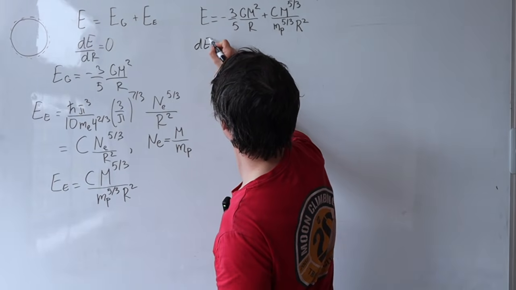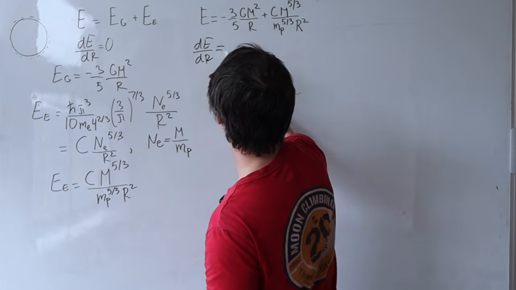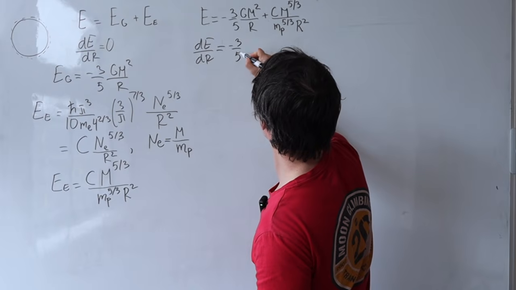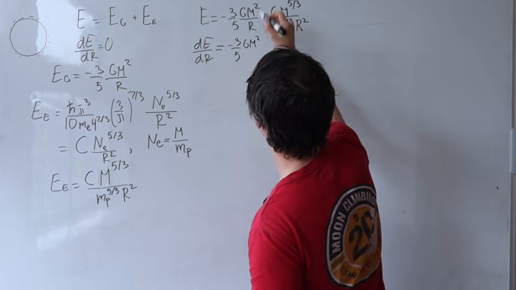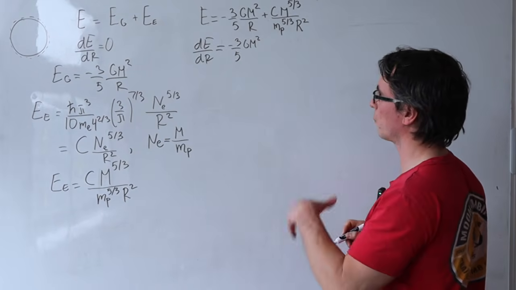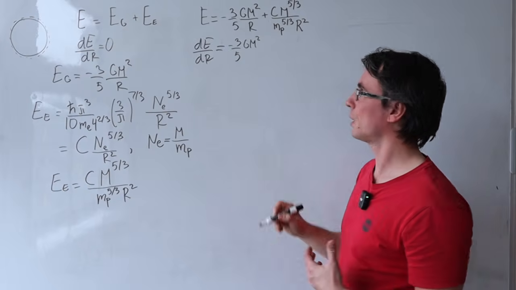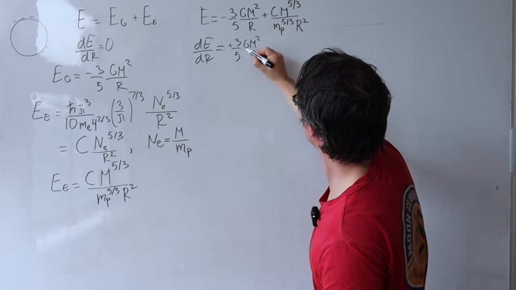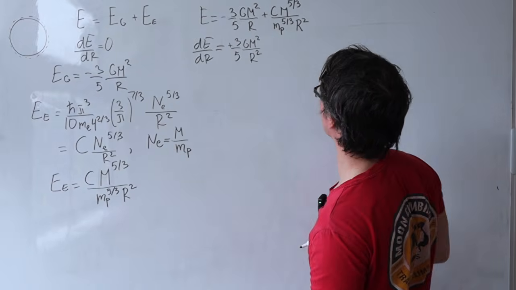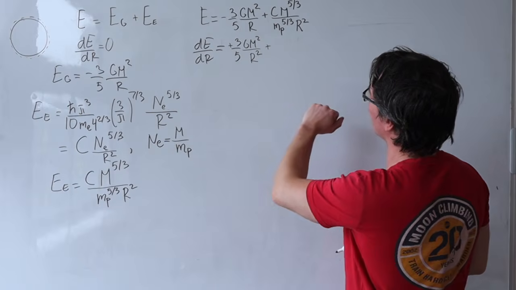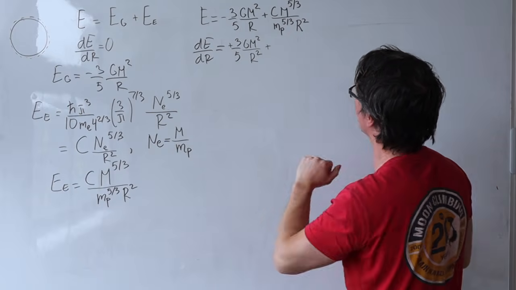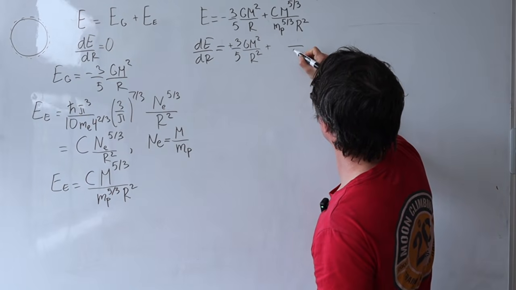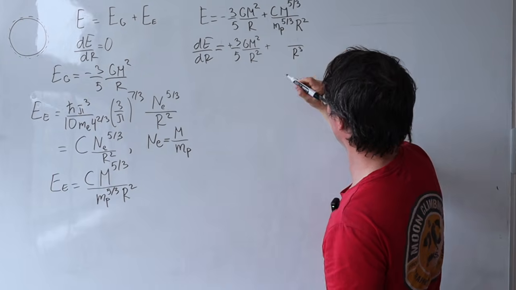Okay, we can find our dE by dr, which we're going to be setting to 0. So what is this going to be? Minus 3/5 G M squared, and then the integral of 1/r is going to be minus, so that's going to turn that into a plus, r to the minus 2, which is just going to give us a factor of r squared. Plus, well, is it a plus actually? Because now we have this constant, and then we're differentiating r to the minus 2, which is going to give us r to the minus 3.